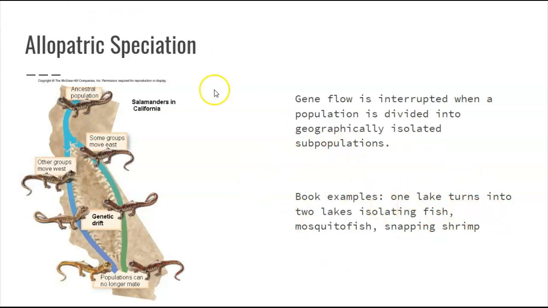But the thing with allopatric is they are geographically isolated from each other. Okay. They didn't used to be, but now they are. It could be a river popping up. It could be a lake drying up so that it becomes like 2 lakes. Okay. That isolates fish in either lake, stuff like that.